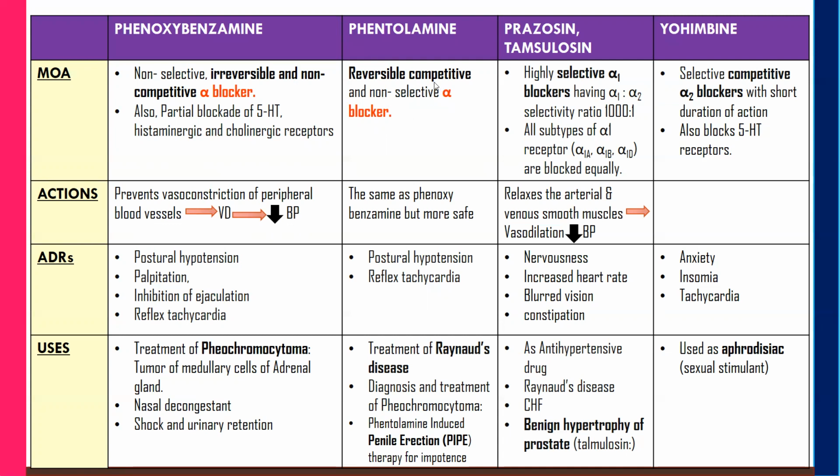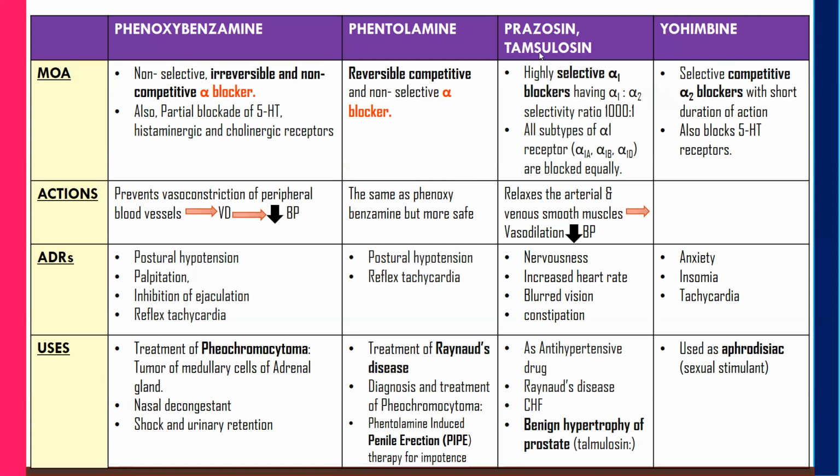So here it competitively, non-selectively blocks the alpha receptors, and this blockade can be reversible. The action is the same as that of phenoxybenzamine, but it is a safer drug. It also prevents the vasoconstriction of peripheral blood vessels, which leads to vasodilation, and that leads to a decrease in BP. Next, very important, is prazosin, terazosin, tamsulosin.